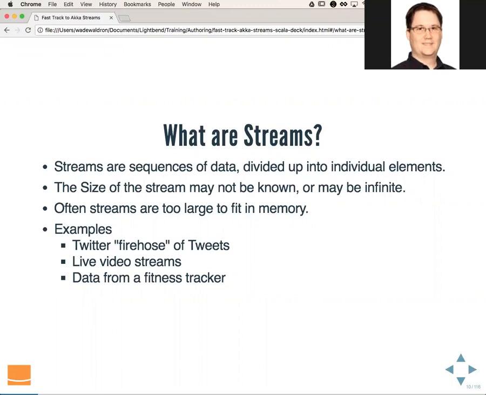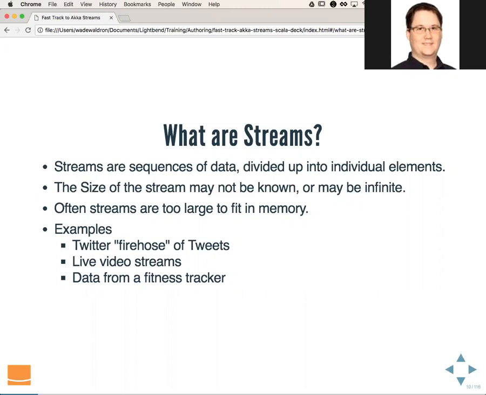It can't fit. So some examples of this are the Twitter fire hose of tweets, live video streams, and data from a fitness tracker. The Twitter fire hose of tweets is going constantly. There are a lot of tweets out there, and we definitely cannot fit those in memory. But more importantly, as long as you are continuing to consume them, you will get more tweets. Until, of course, maybe Twitter shuts down at some far distant point in the future. But functionally, we can think of that as being an infinite stream of data.